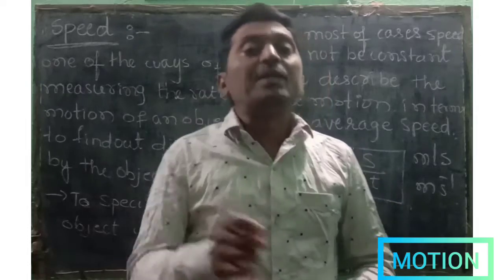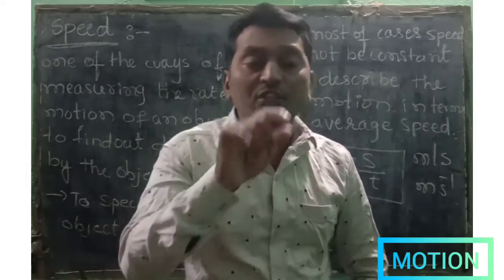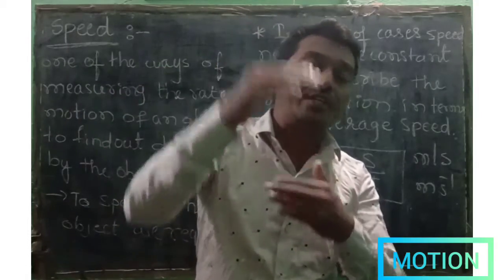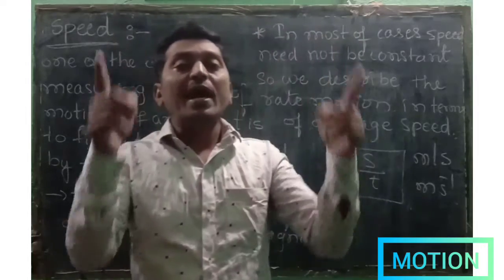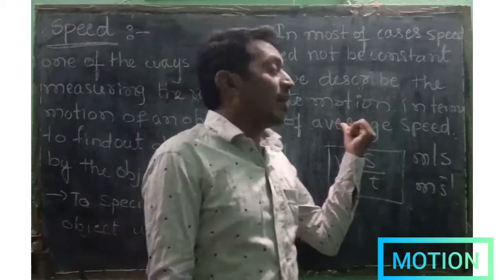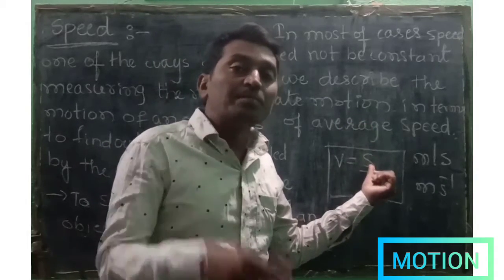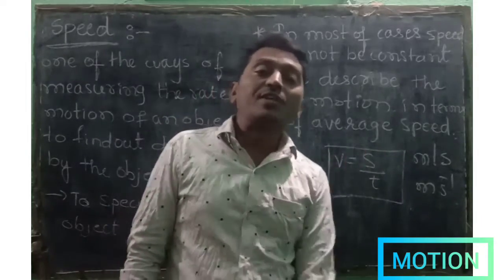Dividing the total distance traveled by an object by the total time taken gives the average speed. So average speed equals total distance traveled divided by total time taken.